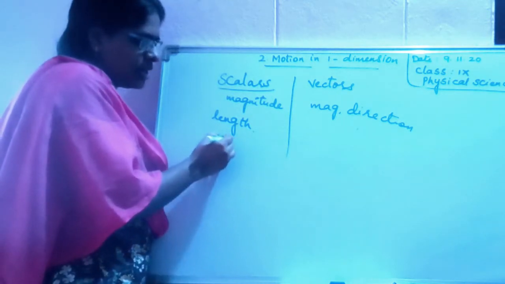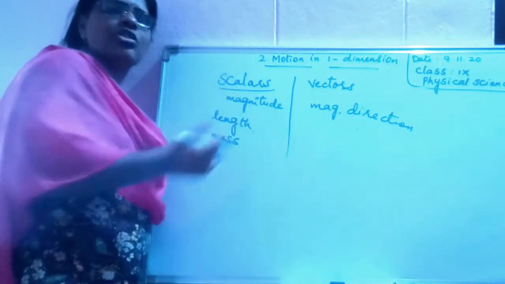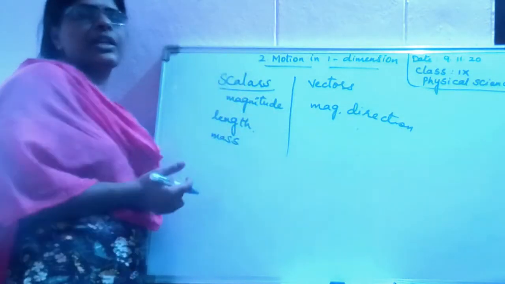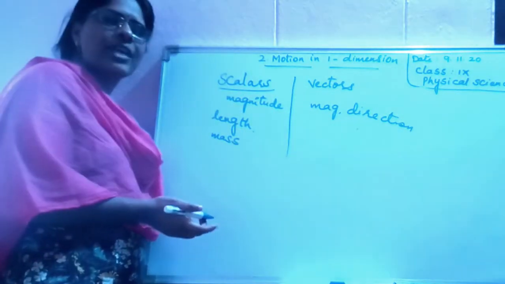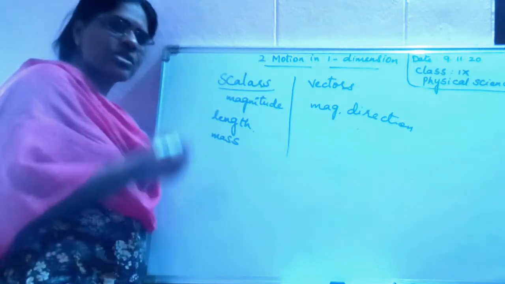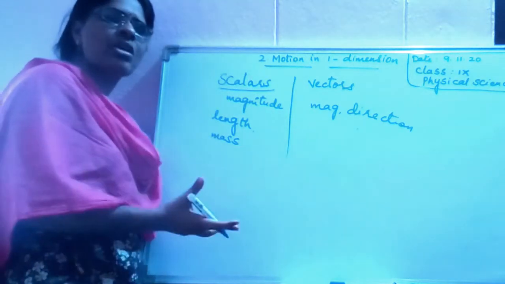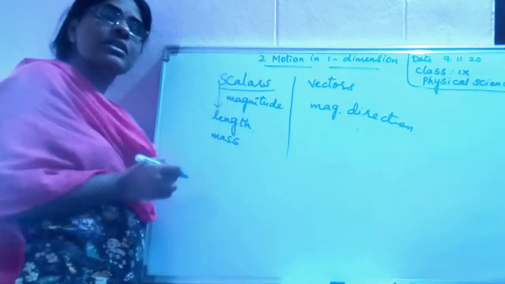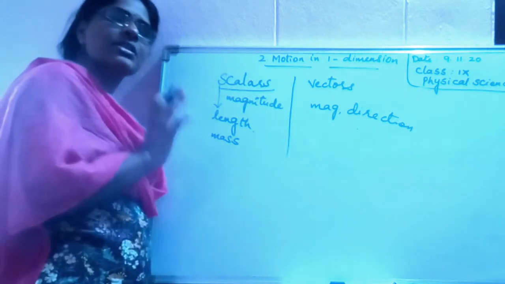Let us take mass. I want to buy 1 kg of tomatoes. Then what will you be doing? You will go to the greengrocer and ask him to give 1 kg of tomatoes. Do you say I require 1 kg of tomatoes towards east or towards north? No. Direction is not required. Such quantities are called scalars.